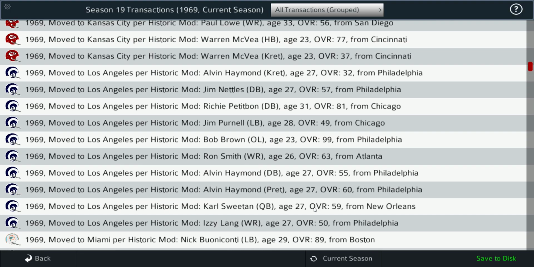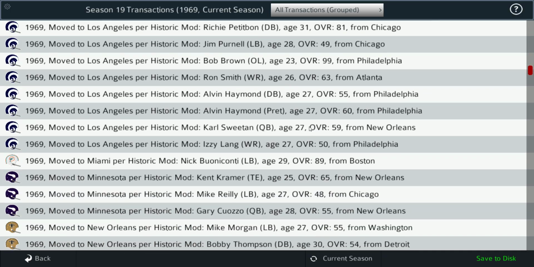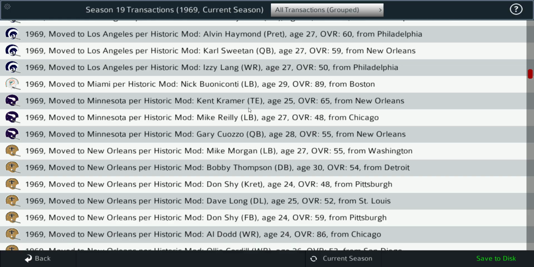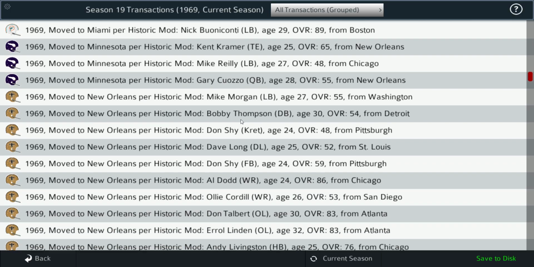A lot of players. Wow. Okay. The Dolphins, big signing there, Nick Buoniconti coming over from Boston. So Nick Buoniconti is now with the Dolphins. Let's see. The Vikings signed Kent Kramer, a tight end from the Saints, along with Gary Cuozzo, who will be a quarterback there for the Vikings. I'm not sure if he'll be a backup quarterback to Joe Kapp in '69.